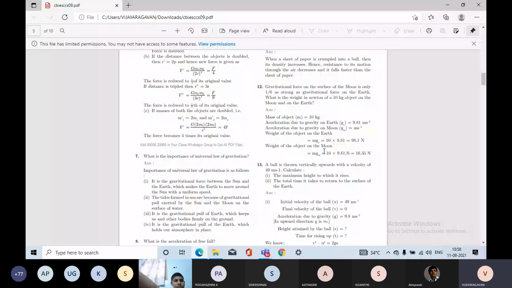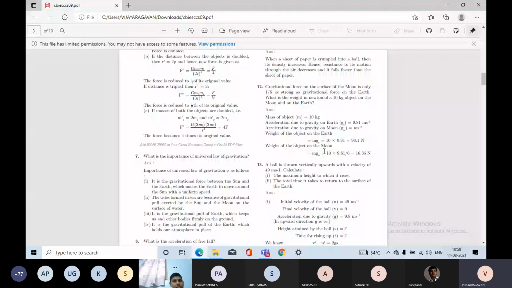Okay, so here you want to calculate using the gravity. Acceleration due to gravity on the earth is 9.81. So what is the acceleration due to gravity on the moon? You want to find that. Now the weight of the object on the earth is equal to mg, 10 into 9.81, so 98.1 newtons.